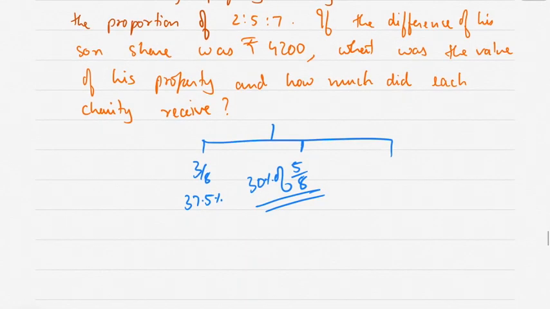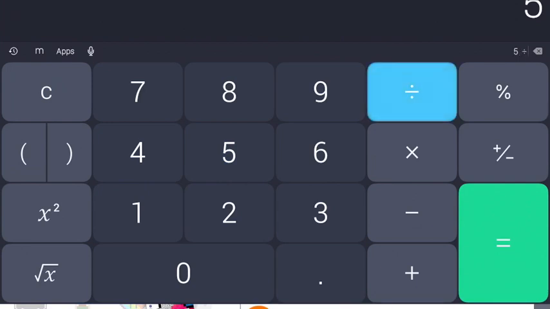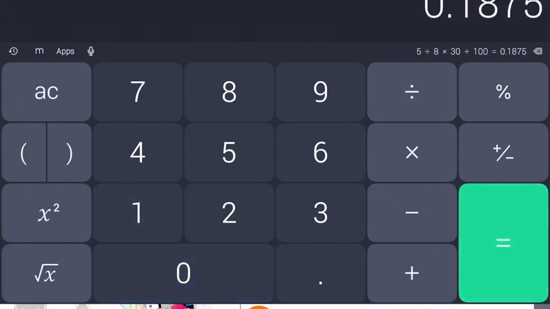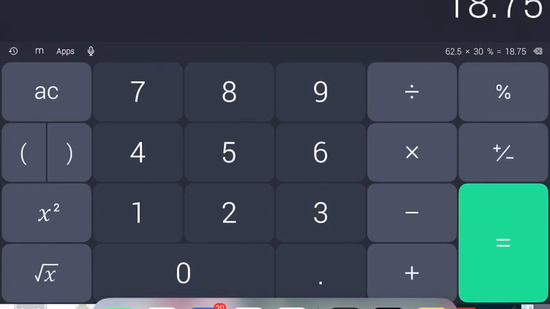So the second one is getting 30% of 5/8. Let's see how much that is. 5 divided by 8 into 100 comes to 62.5%, the remaining, and 30% of 62.5 comes to 18.75.